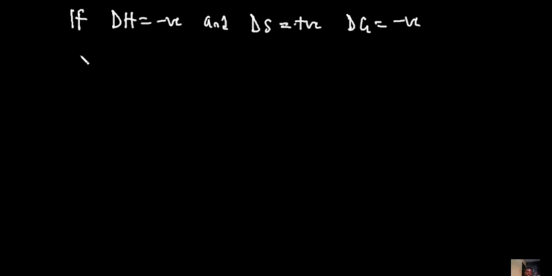Let's prove that. You have that dG equals delta H, the change in H, minus TdS. Now, if we have a negative value here, and this minus sign multiplying through would still be a minus sign, the only way this is going to happen is if dS is positive, because minus times positive still remains minus.